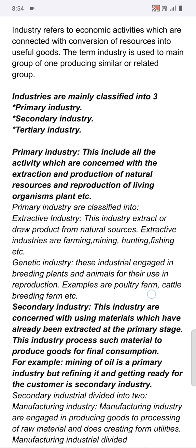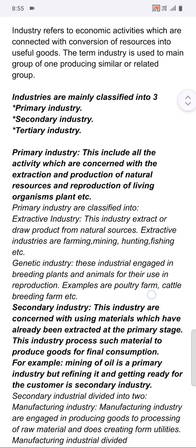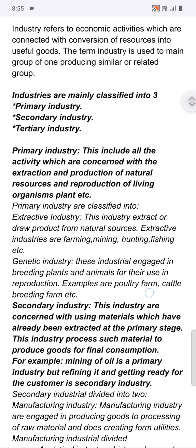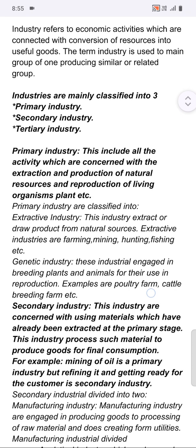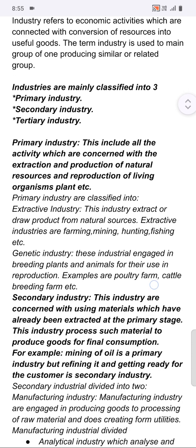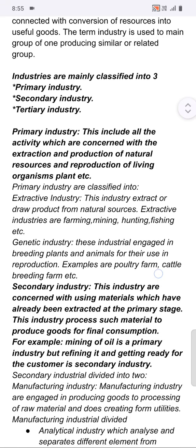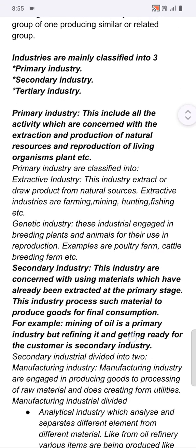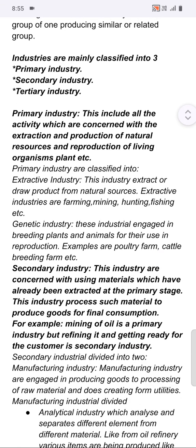Extractive industry means which extracts or draws products from natural sources. Examples are farming, mining, hunting, fishing, etc. All these things we take out from natural resources. Number 2 is genetic industry. These industries are engaged in breeding plants and animals for their use in reproduction. For example, poultry farm, cattle breeding, etc.